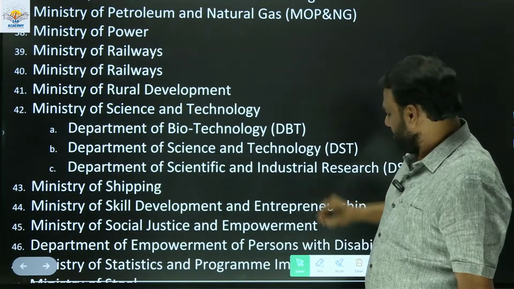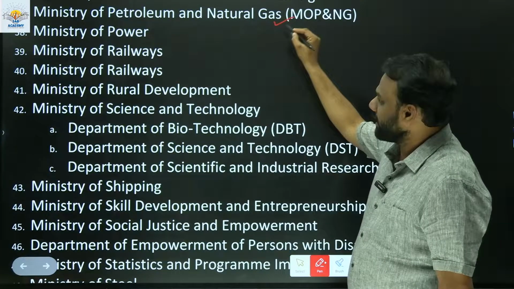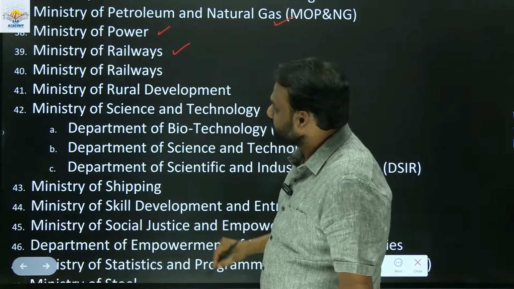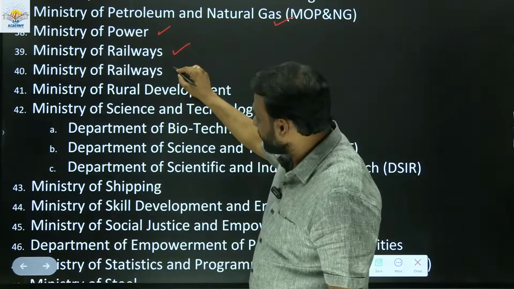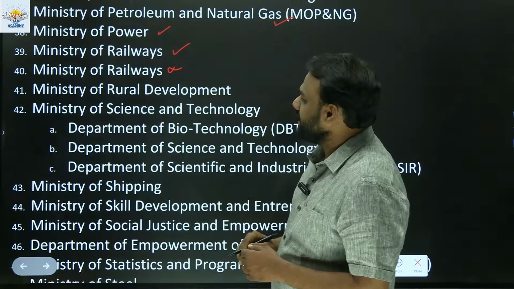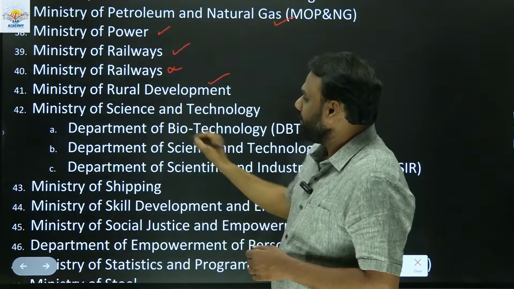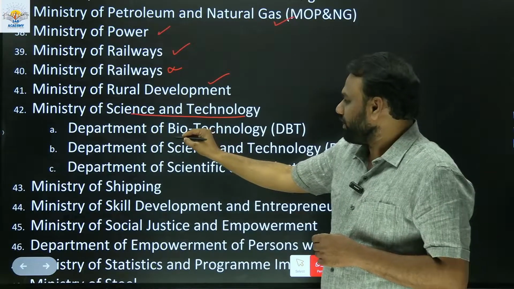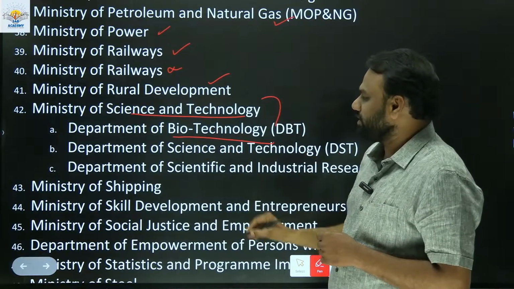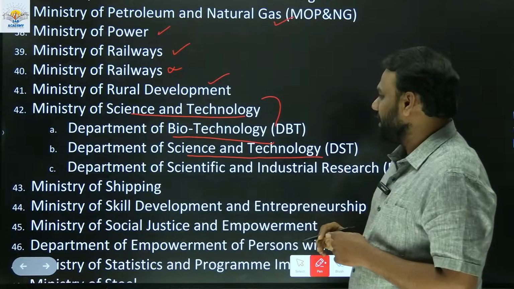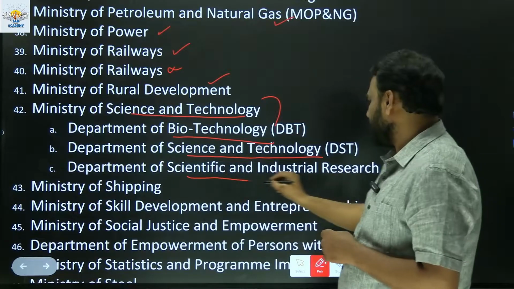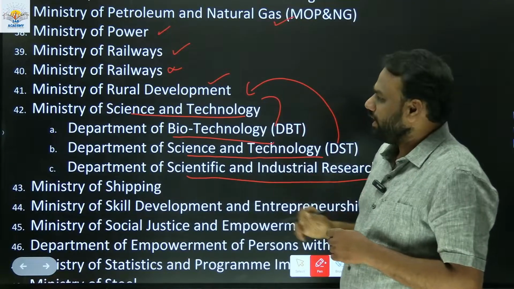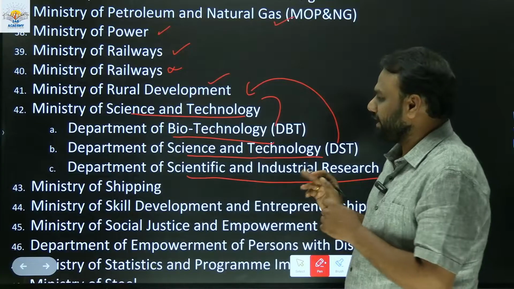Next, the Ministry of Petroleum and Natural Gas, the Ministry of Power, and the Ministry of Railways. Here is a mistake: the Ministry of Railways has appeared twice, so it's only once. Next, the Ministry of Rural Development and the Ministry of Science and Technology. The Department of Biotechnology, the Department of Science and Technology, and the Department of Scientific and Industrial Research. These three departments are under the control of the Ministry of Science and Technology.